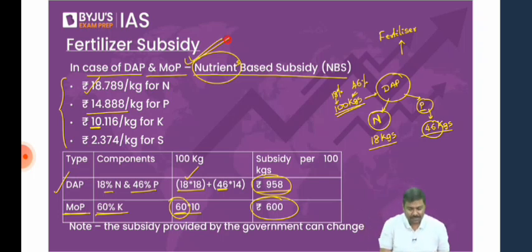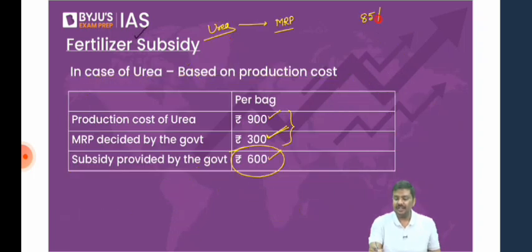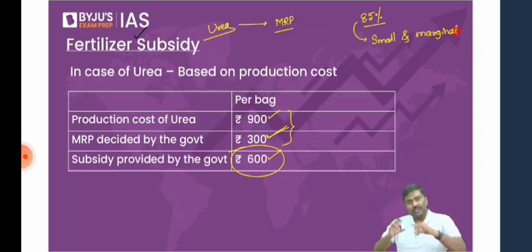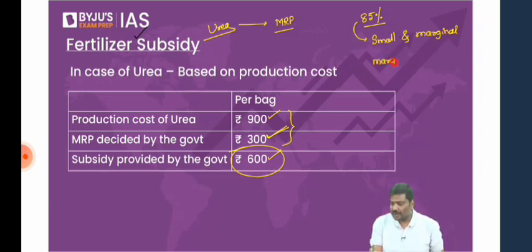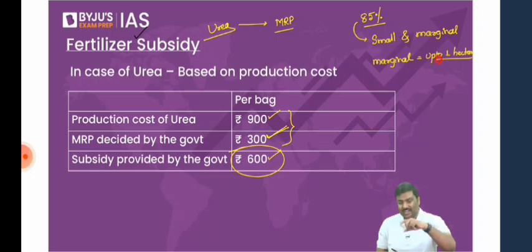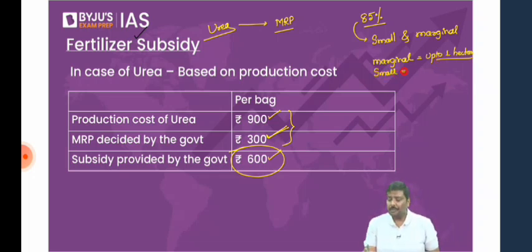More than 85% of the farmers in India are small and marginal. Sir, what do you mean by small and marginal? Whenever you talk about farmers, you divide the cultivation in different ways. First one is marginal farmer. Whenever the farmer cultivates a piece of land up to 1 hectare, it is called marginal. Then there is a small farmer, more than 1 hectare and up to 2 hectares.